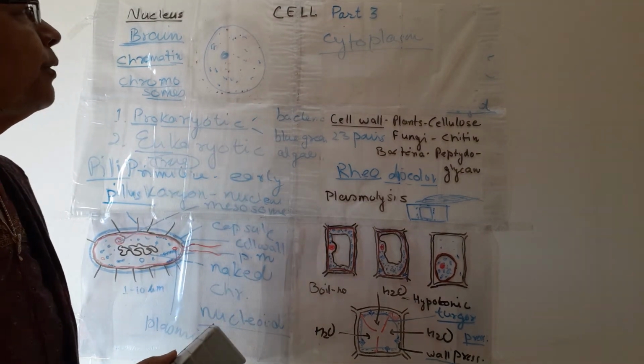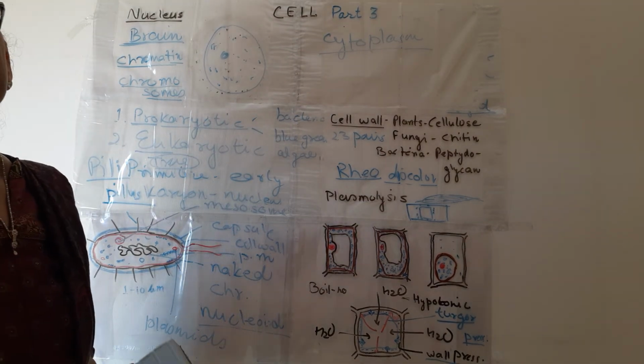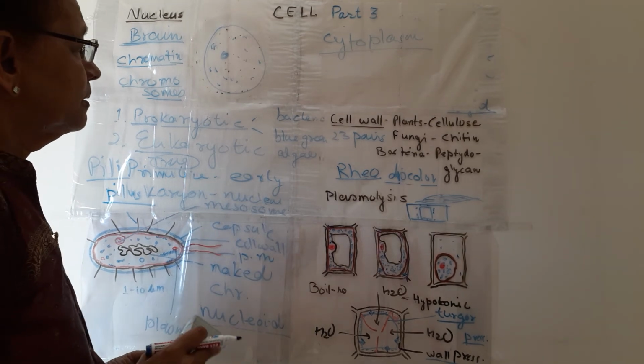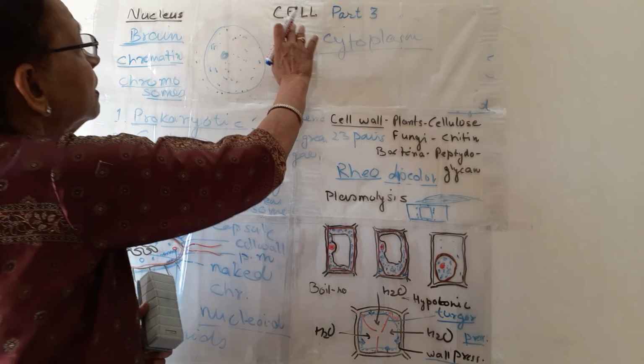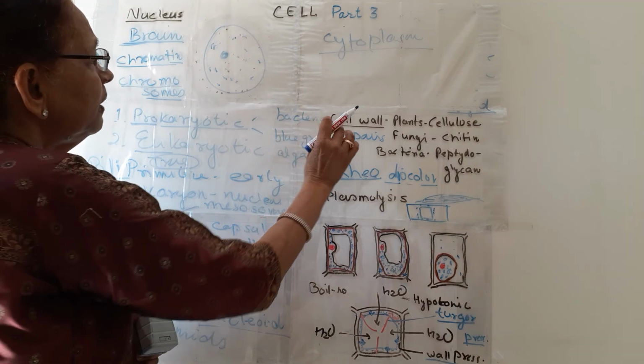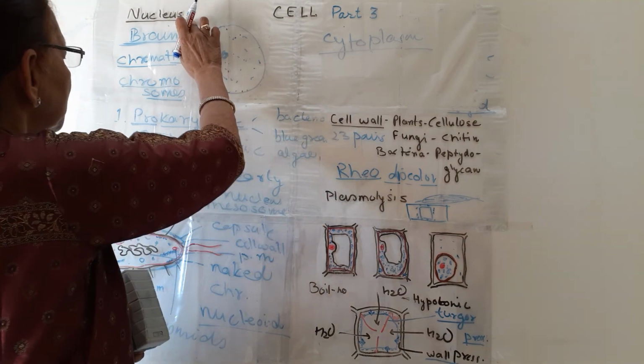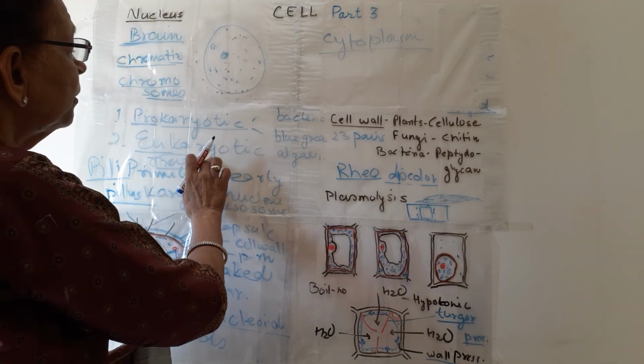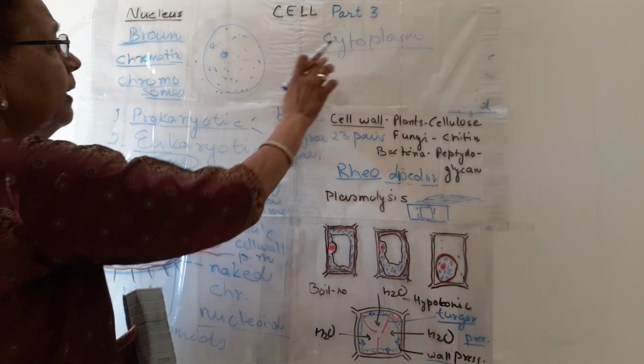In the next video, we will learn about different cell organelles. So in this cell part 3, we have learned cell wall, nucleus, prokaryotic and eukaryotic cells, and cytoplasm.